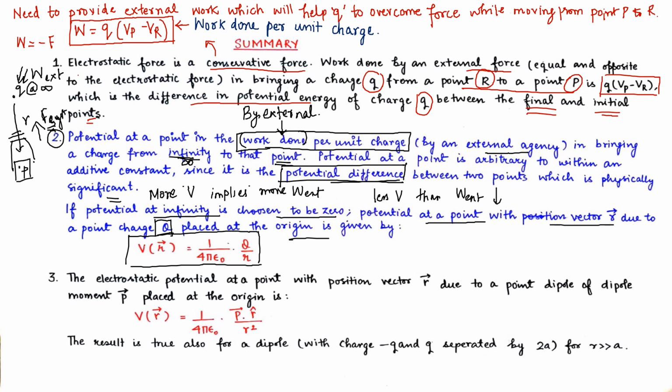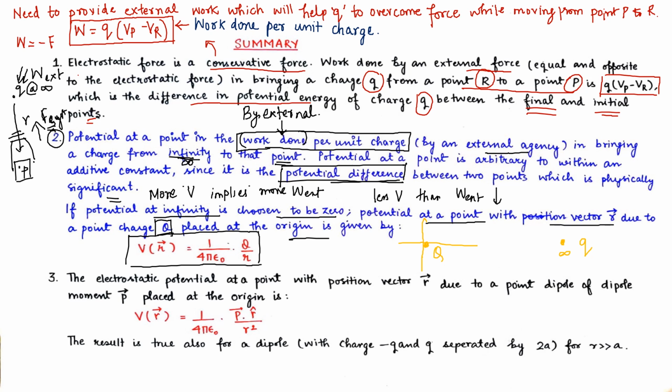How did this formula come? See, we are having a charge Q, and we have chosen some origin, and at that origin is present our capital Q charge. Our another charge is at some position at infinity.